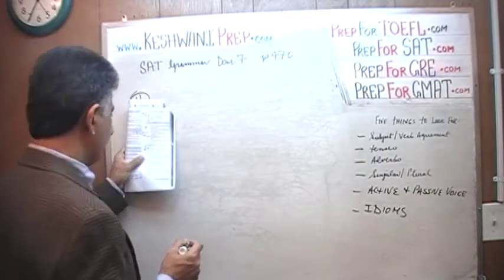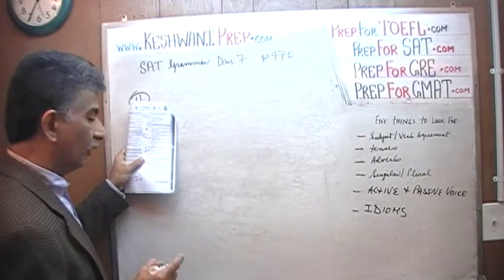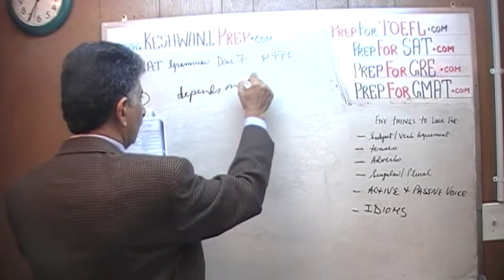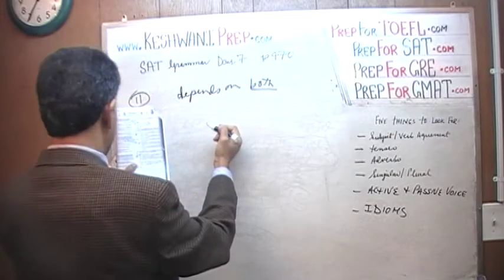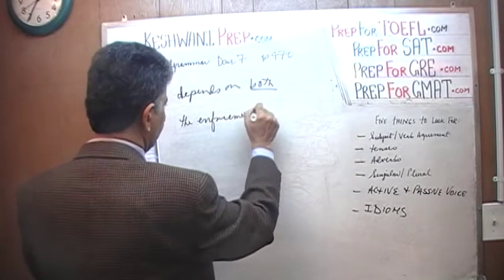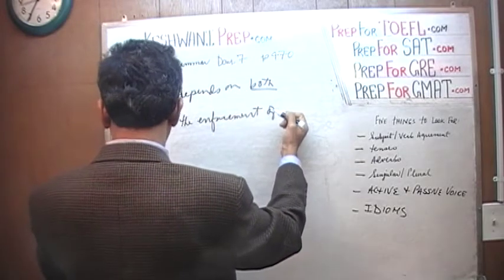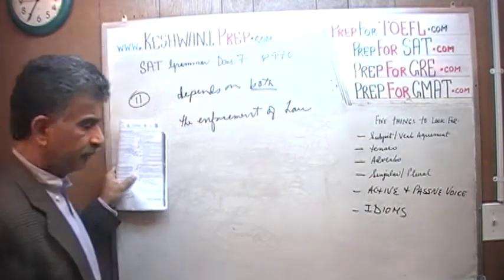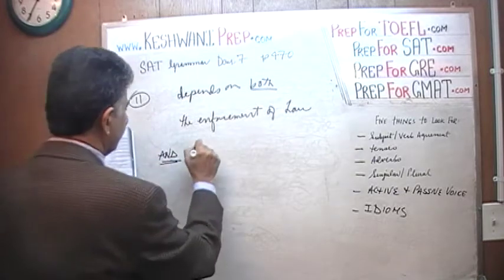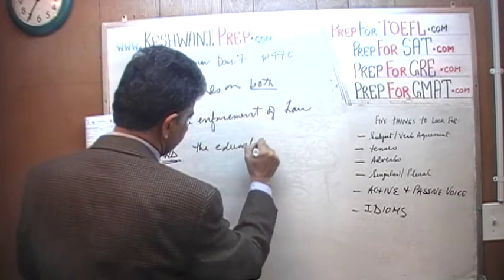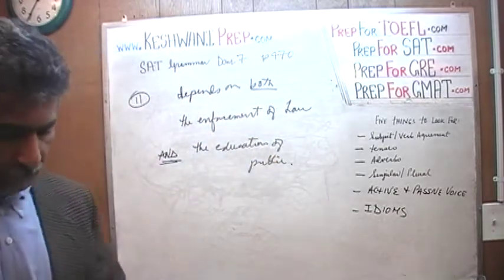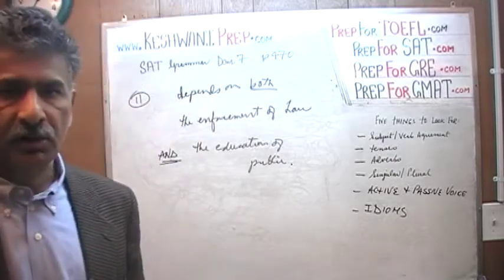Survival of many species of marine life may depend on both the enforcement of law and the education of public. That's it. It depends on both the enforcement of the law and the education of the public.